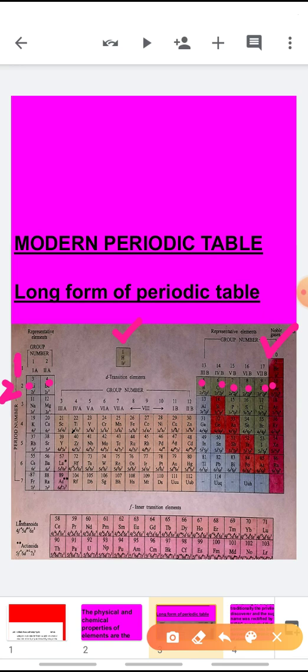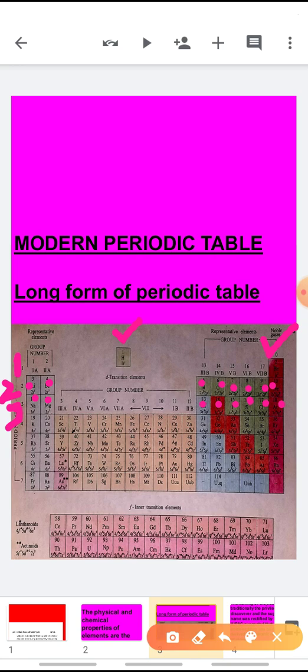Now coming to the third row of your periodic table. Again 8 elements are there: sodium, magnesium, aluminium, silicon, phosphorus, sulfur, chlorine and argon. In the fourth row, now there is some difference.